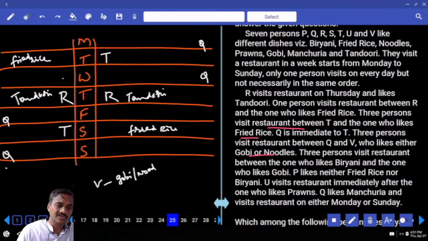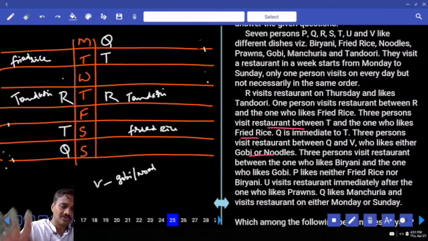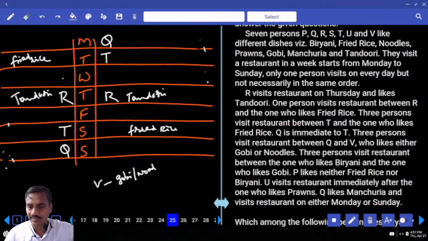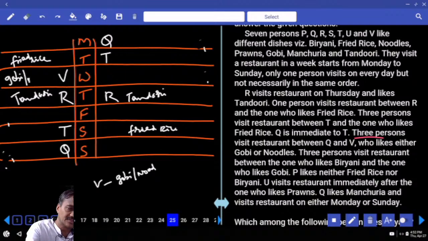Isn't it? Now Q is either Monday or Sunday, Q will be here. This is the possibility we have. Now I am fixing Q here. Isn't it? Now if Q has already been fixed here, now we have the information: Q is immediate to T, and 3 persons between Q and V. V is here, and V is either gobi or noodles. Again here 3 persons, V is here, and V is either gobi or noodles.